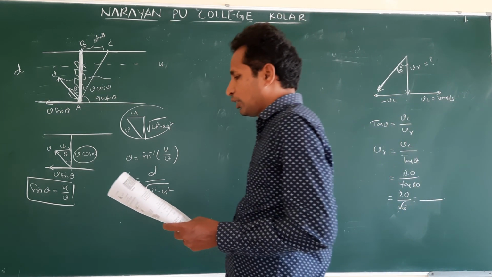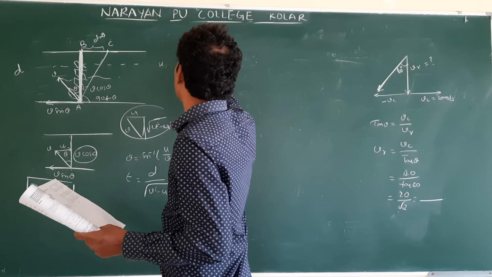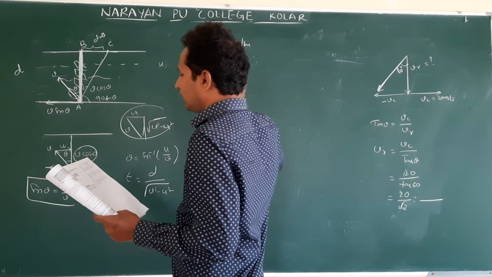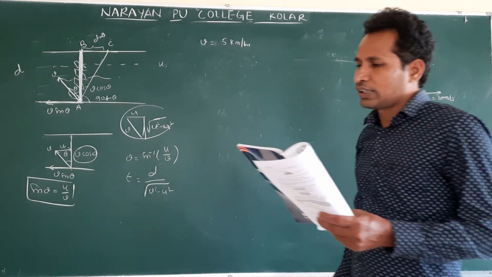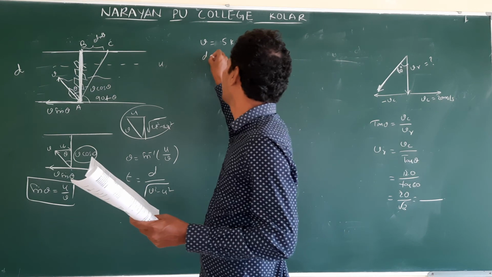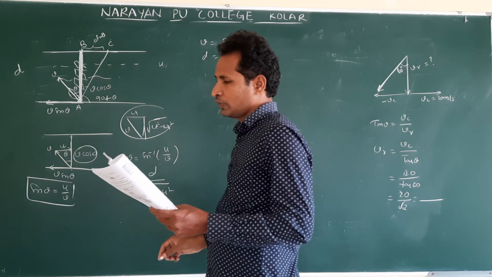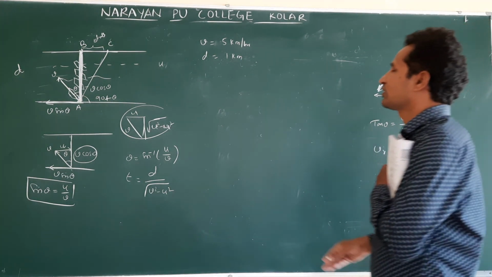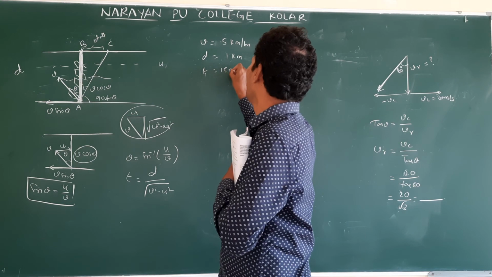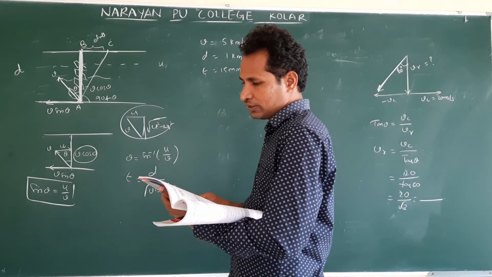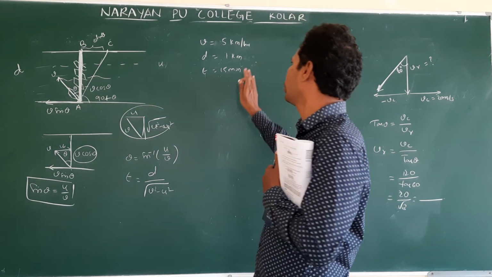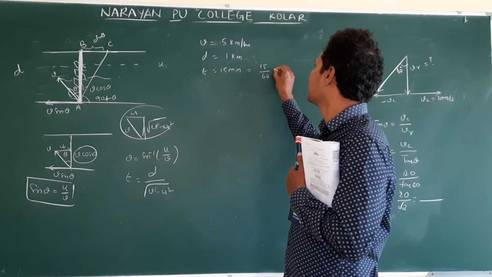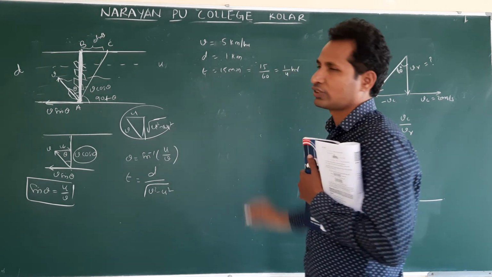So the boat speed is given, v is equal to 5 kilometers per hour. He still crosses a river of width d is equal to 1 kilometer along the shortest possible path in 15 minutes, T is equal to 15 minutes. Options are given in kilometers and hours, so this time we need to convert into hours. So 15 by 60 is equal to 1 by 4 hours.